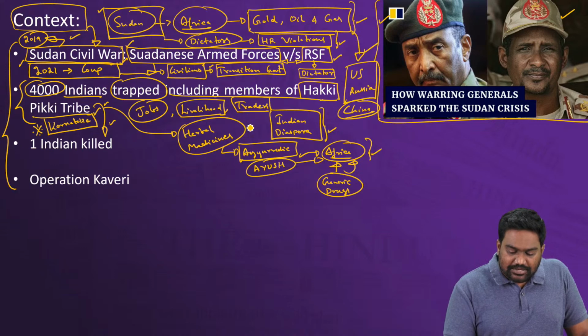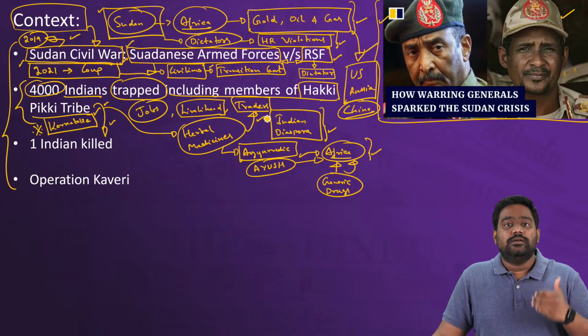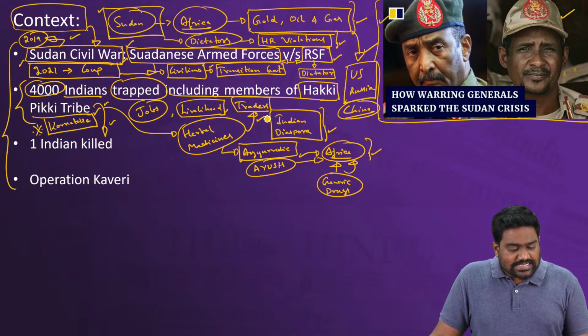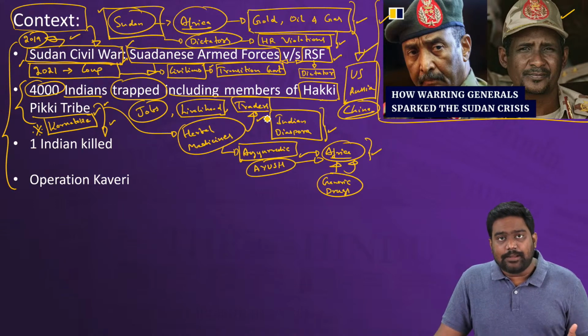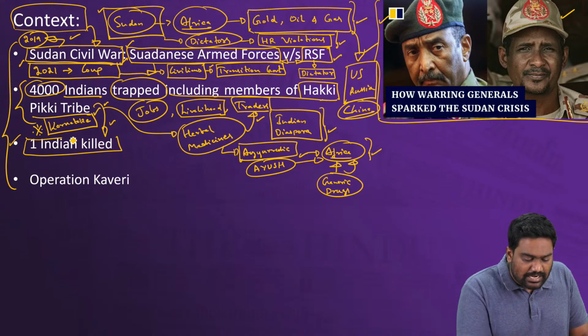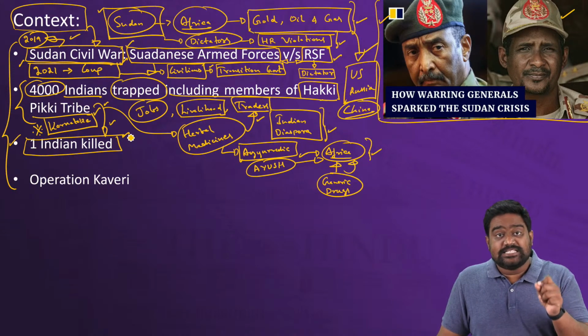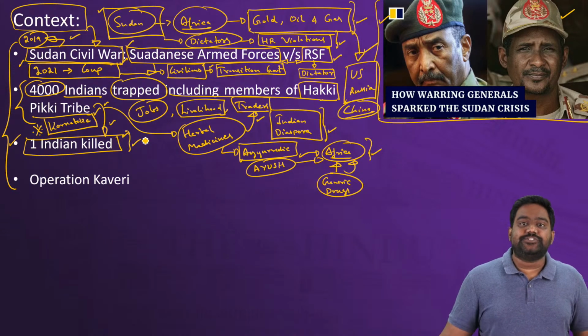So members of the Hakki Pikki tribe have traveled to many African countries, including Sudan, to sell their herbal medicines. So as a result, around 4,000 Indians are trapped, including members of the Hakki Pikki tribe, and unfortunately, one Indian was killed as well. One Indian from Kannur district of Kerala was accidentally shot during the ongoing crisis.